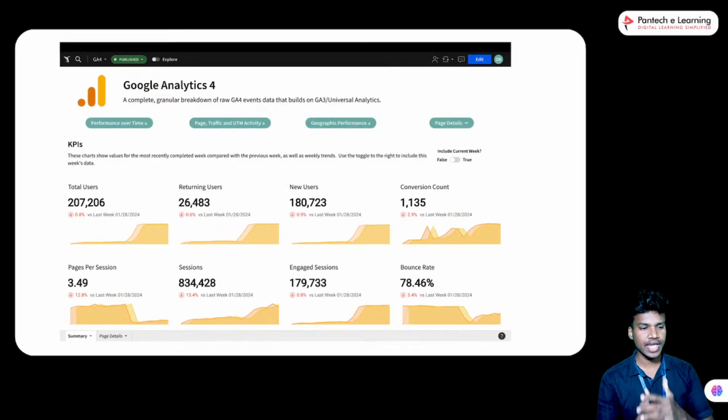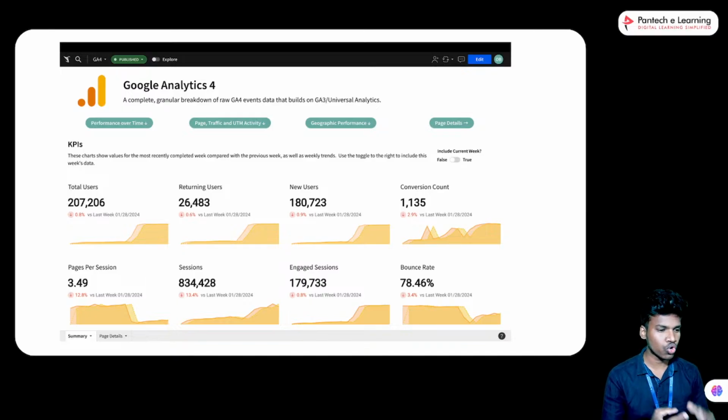Once we create the visualization, it looks like this format. This is a sample of the Google Analytics tool. It shows total users on a particular website, and how many people visited in the last week. There were 2,07,000 people who visited, returning users are 26,400, new users are 1,80,000, and the conversion count is 1,135.